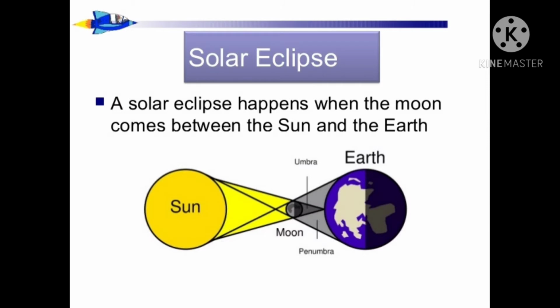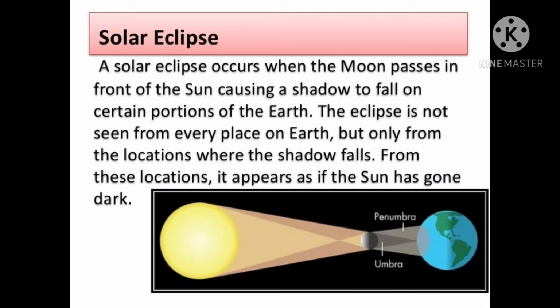Children, this is a picture of a solar eclipse, and a solar eclipse forms when the moon comes between the sun and the earth. When the moon passes in front of the sun, it casts a shadow that falls on a certain portion of the earth.